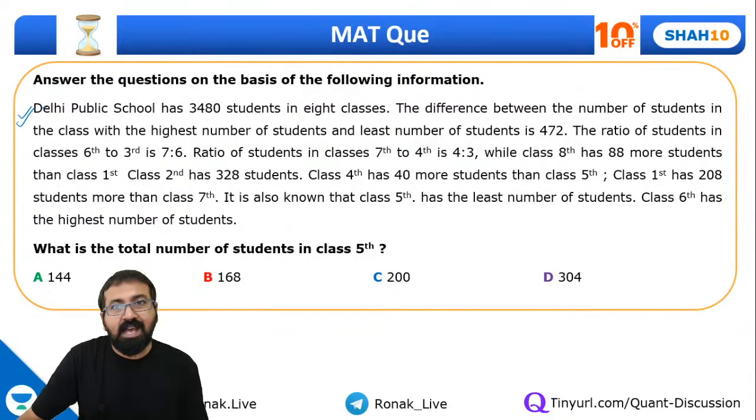So this is the last set for today. We need to solve this. It's completely based on ratio, proportion and numbers. So Delhi Public School has 3480 students in 8 classes, right?